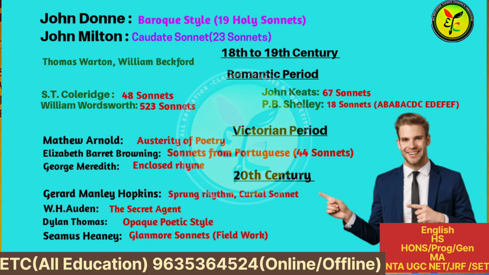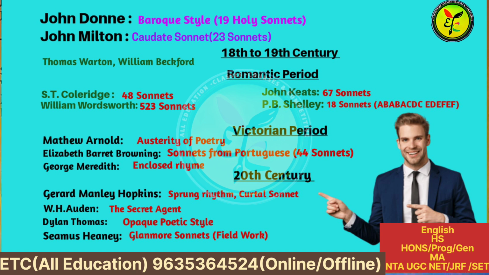Whereas John Keats wrote 67 sonnets, and P.B. Shelley wrote 18 sonnets, his rhyme scheme is ABACDCEGFEF. And in the Victorian period, Matthew Arnold wrote sonnets on the austerity of poetry, and Elizabeth Barrett Browning wrote 44 sonnets in the sonnet sequence Sonnets from the Portuguese.